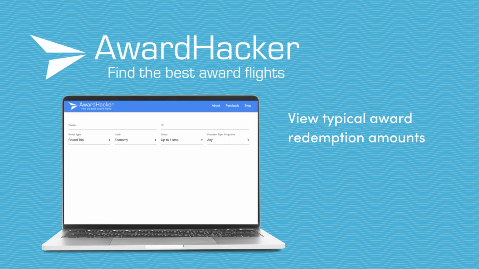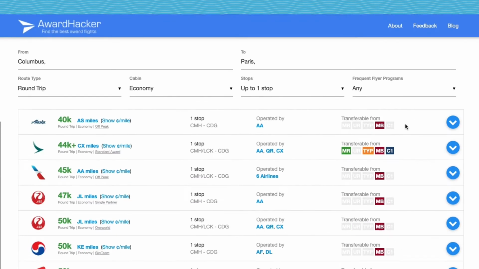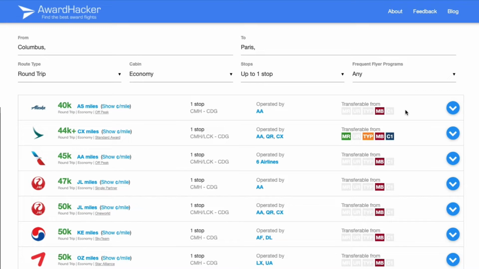This makes it easy to know where to look when it comes to searching for award tickets. Note that the results are not real-time prices. Award Hacker only shows you what you can expect to pay based on airline award charts. Here's a quick sample search for flights from Columbus, Ohio to Paris, France to show you what I mean.